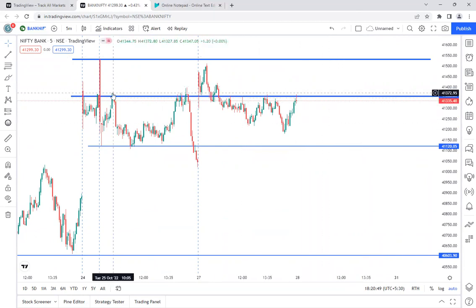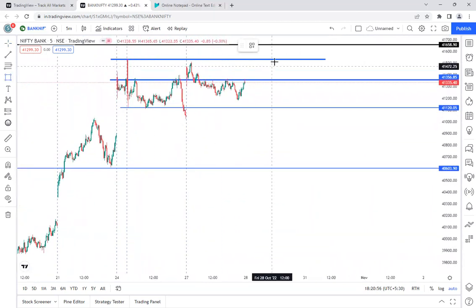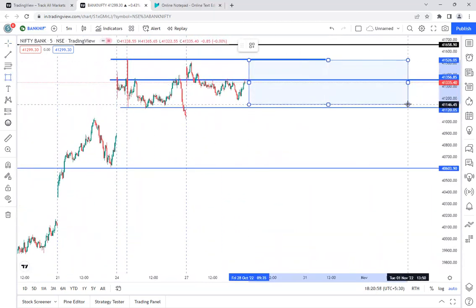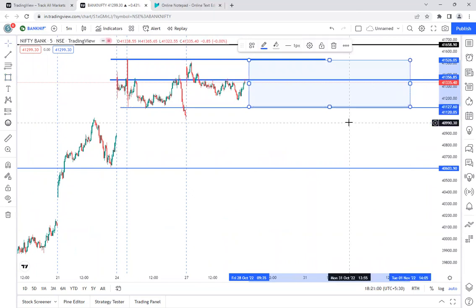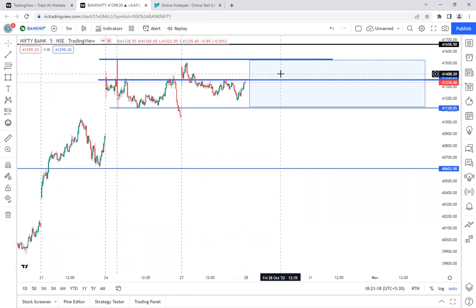Until Bank Nifty is trading in this zone, whatever the zone, here I will highlight that. Until Bank Nifty is in this zone, don't take any short positions. That will be very risky for all short positions. So even if you see a downward movement, don't take it. You can ignore it, even though there are chances to get some profit.